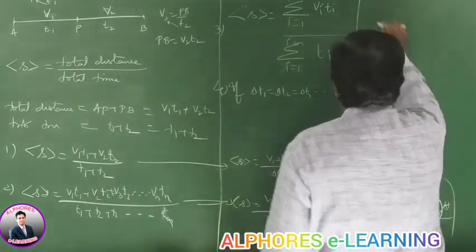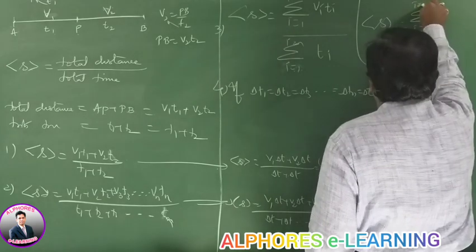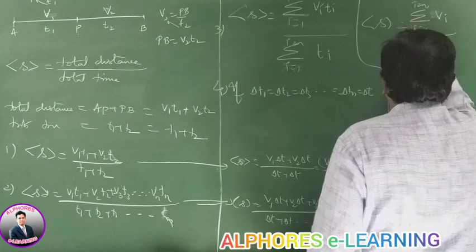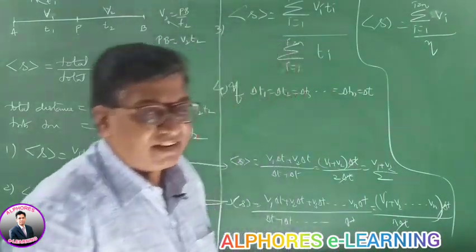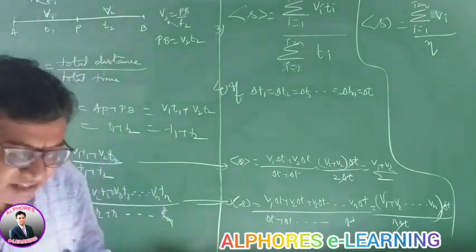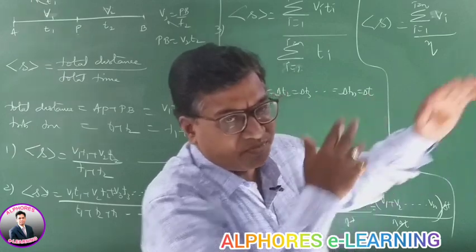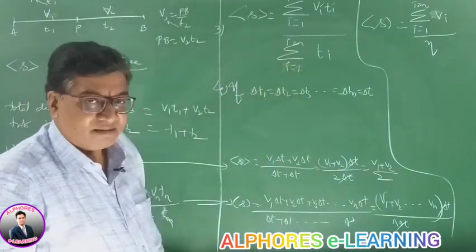So I get the average speed as sigma i equals 1 to n of vi by n, for n equal intervals of time. For example, for the first interval of time v1, next interval of time v2, next interval of time v3, so on and so forth. Then the average velocity is sigma vi by n.